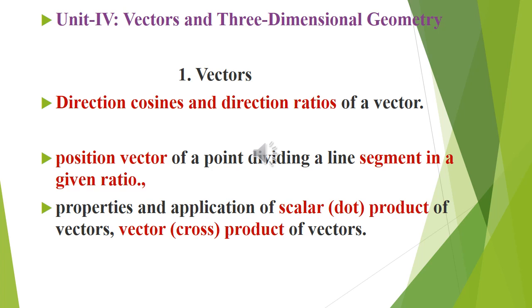Then the main two areas are the scalar product and the cross product, that is dot product and cross product. Dot product A dot B is given by mod A mod B cos theta, and A cross B is mod A mod B sin theta n cap. Why this n cap? Because it is a vector quantity, and the direction of n cap is perpendicular to both A and B. If A and B are two vectors, then A cross B is always perpendicular to both A and B.